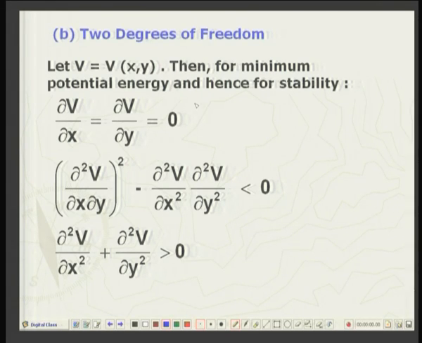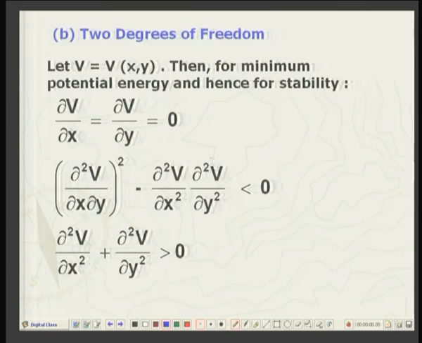Okay? And then to see whether our equilibrium is stable or unstable, we have to consider the second order derivatives d2v by dx square, d2v by dy square, and the mixed derivative d2v by dx dy. First you consider this expression: the mixed derivative squared minus the second derivative with respect to x square multiplied by the second derivative with respect to y.